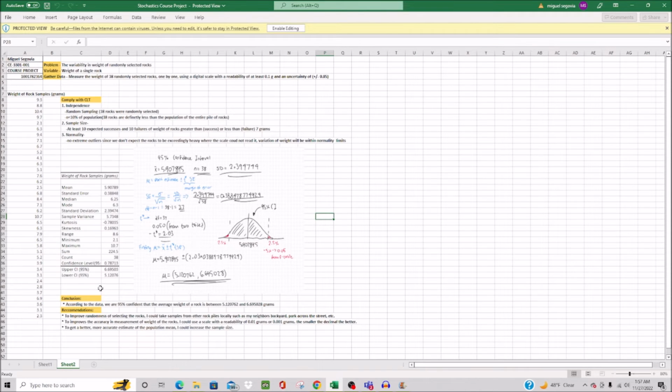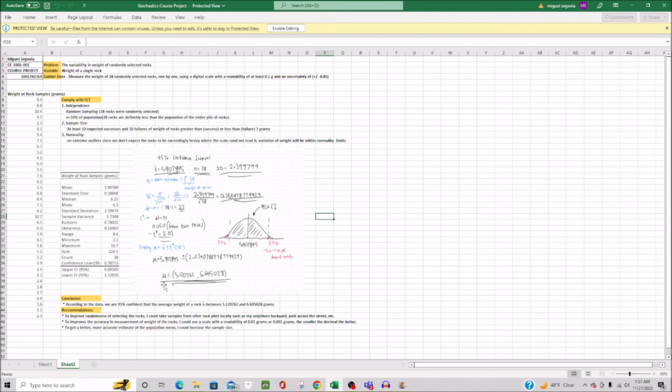So in conclusion, according to the data, we are 95% confident that the average weight of a rock is between 5.120762 and 6.695028 grams. My recommendations: to improve randomness of selecting the rocks, I could take samples from other rock